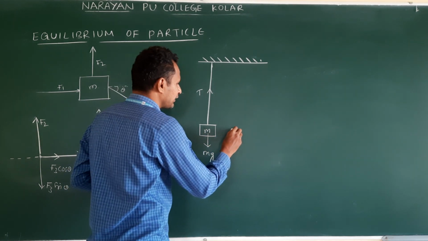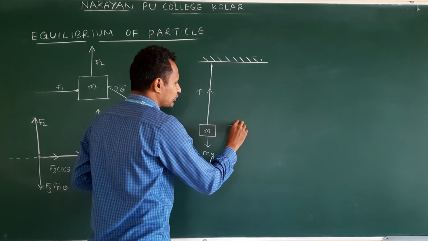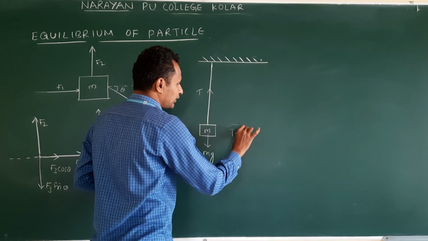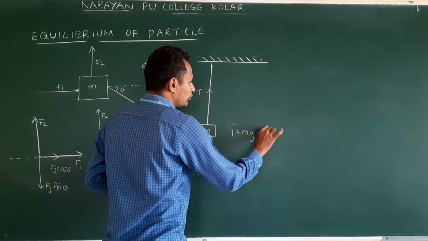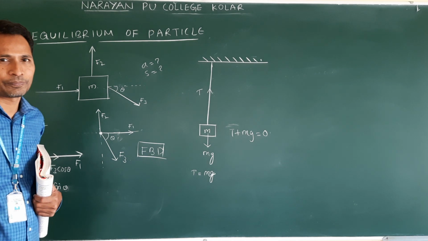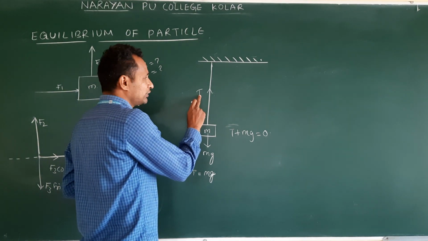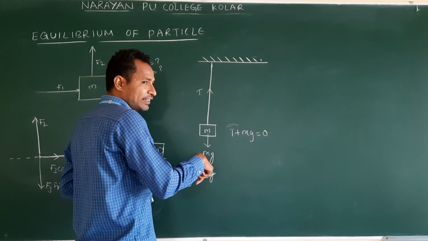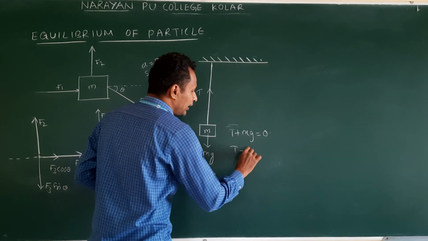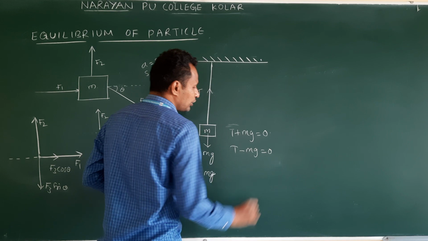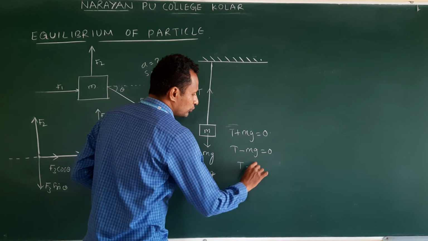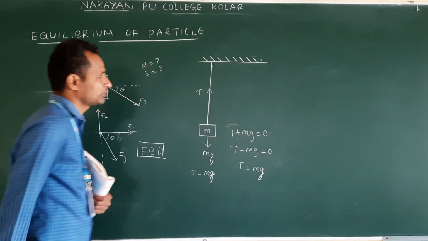So I can write T is a vector. So T plus mg is equal to 0, right? But if you take T in the positive direction, upwards, and downward directions as negative, we can write T minus mg is equal to 0. So T is equal to mg.